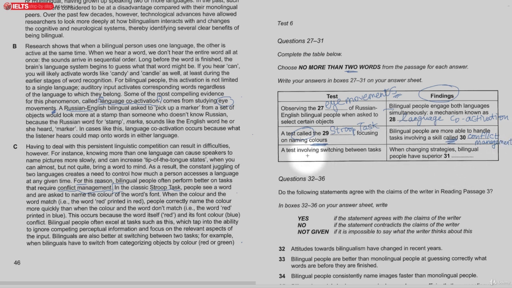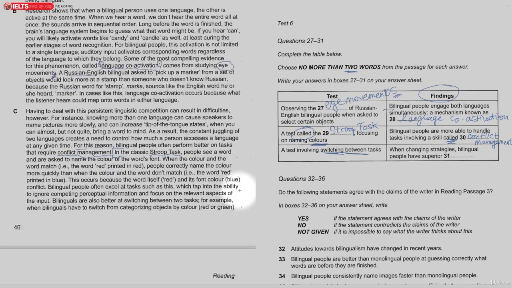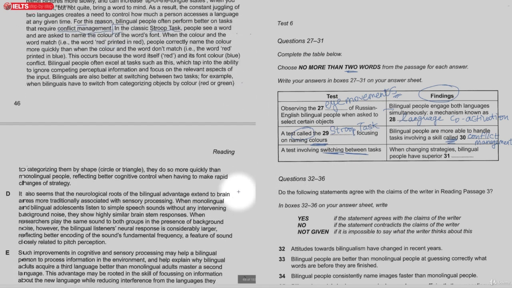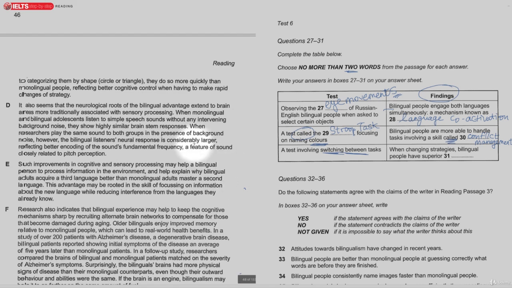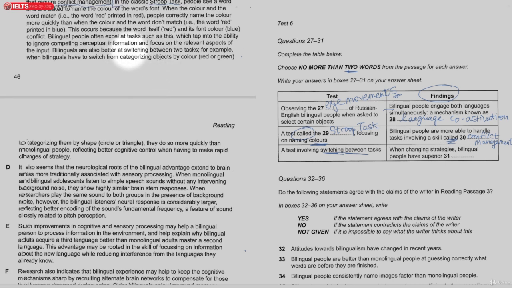Okay, and then this is switching between tasks. Okay, and that's something down here. And when switching, there it is, sorry, here. Switching between two tasks, it shows that they are more quickly than monolinguals, they have better, there's the keyword, cognitive control. Okay, superior is another word for better.